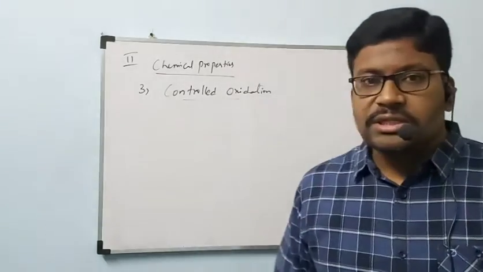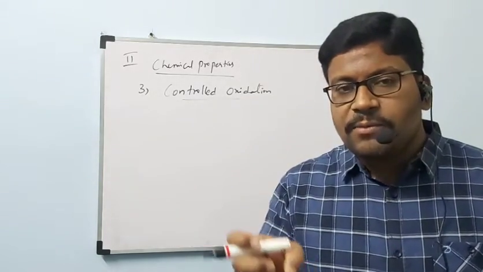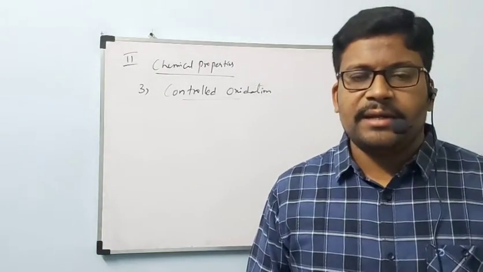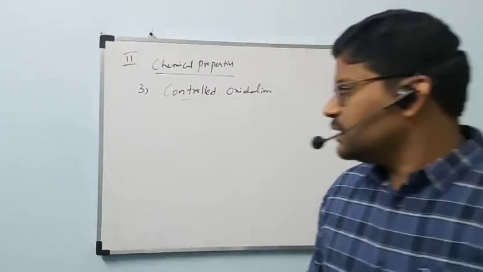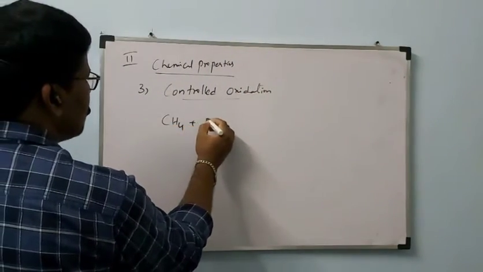Now under controlled oxidation, we are selecting the catalyst also. According to the catalyst and the amount of oxygen supplied, the products formed will vary. How that is going to be explained, let us see. CH4 will undergo reaction with oxygen.